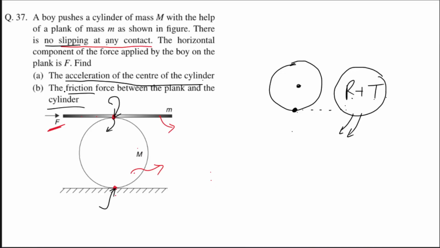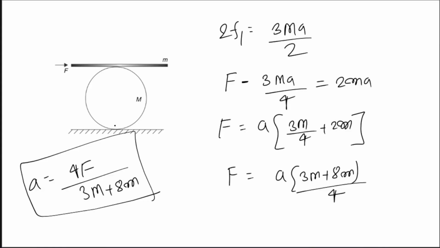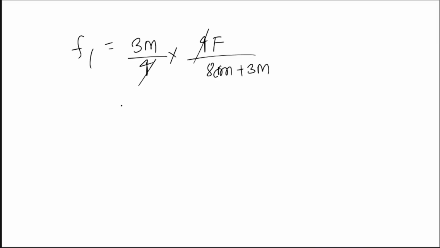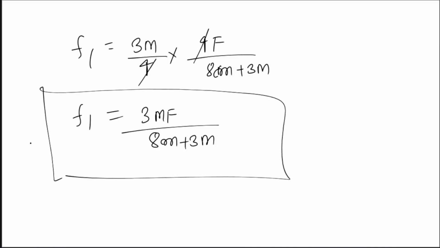The second thing we also had to find was the friction force between the plank and the cylinder. So look at the value of F1, 3ma by 2. Sorry, 2F1 is 3ma by 2, so F1 is 3ma by 4. So F1 is equal to 3m by 4 into a, that is 4F divided by (8 small m plus 3m). So this will get cancelled and you will be getting 3mF by (8 small m plus 3m). This is your friction force. I hope you have understood this concept.